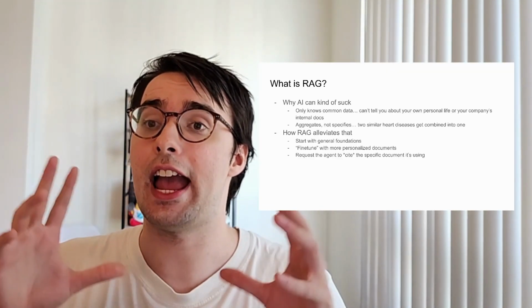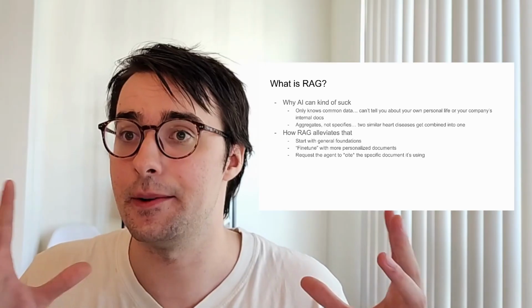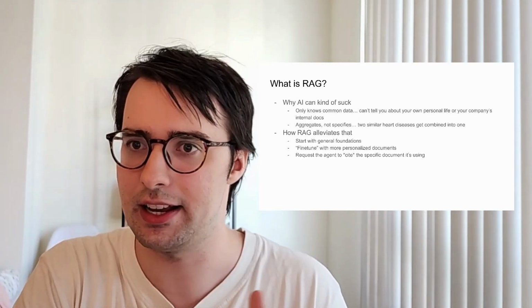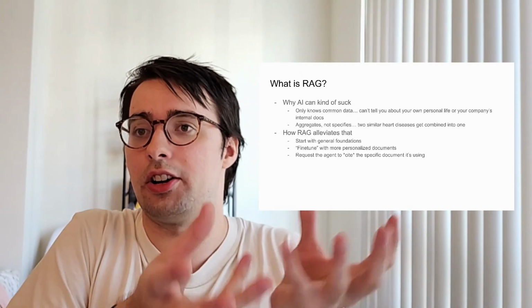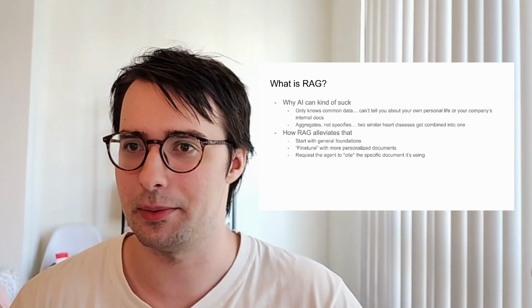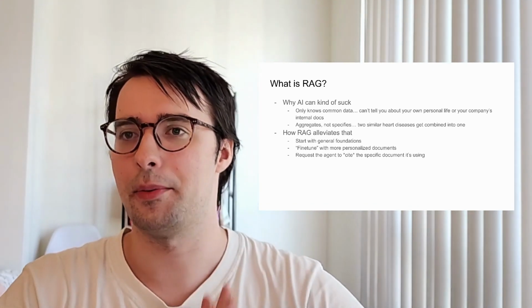But because of the aggregation, the pattern matching, pattern recognition system that an AI uses, if there are two similar heart diseases, they'll kind of be combined into one thing. It'll be like, it's the same thing, who cares? There are enough articles of people talking about both, or some people mention these keywords, some people mention those keywords. They're the same keywords, but they're different diseases, and it'll just slop them all into one.